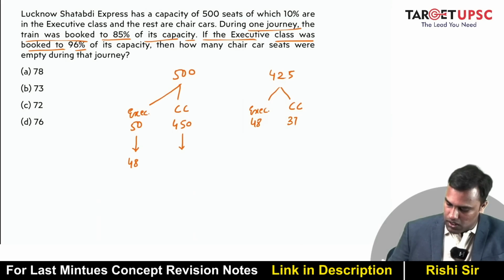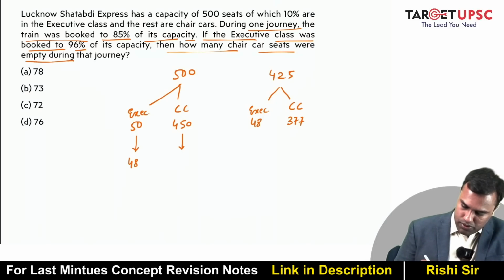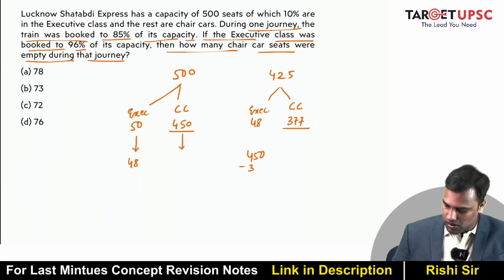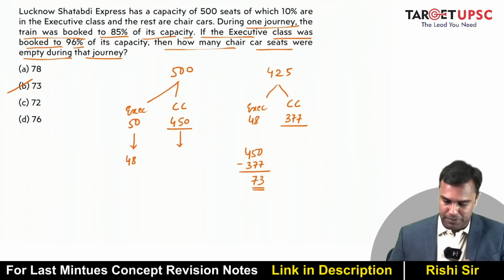Then how many chair car seats were empty during that journey? So out of 450, 377 were filled. So how many were empty? 23 plus 50 is 73. So the answer is B. Okay.